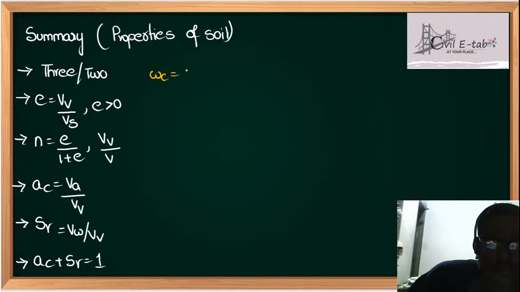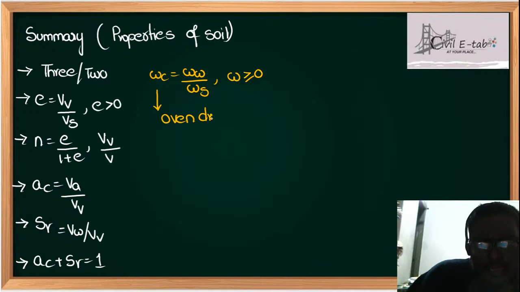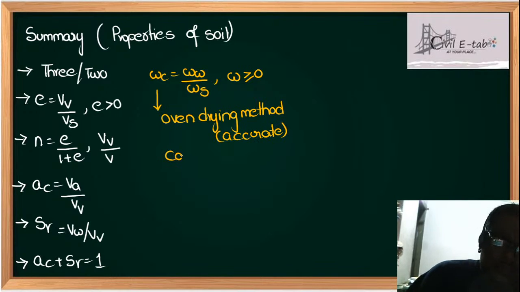Water content is equal to weight of water by weight of solids. And what is the range of water content? Water content is always greater than 0. Remember, students, water content is determined by the oven drying method, which is the most accurate method, and the quickest method is the calcium carbide method.